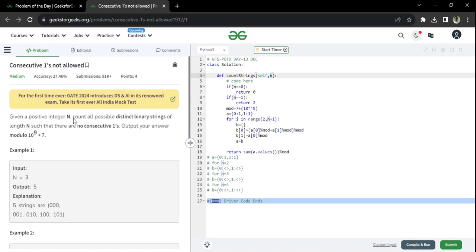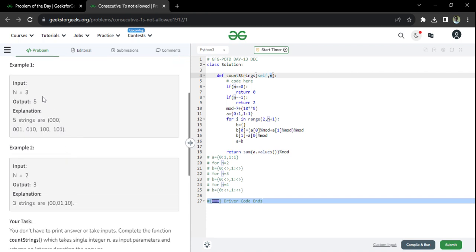Given an integer n, count all possible distinct binary strings. What is binary? Binary means 0 and 1. Count the possible distinct binary strings of length n, which is already given to us, such that there are no consecutive ones. Output your answer modulo 10 power 9 plus 7. I will explain what that means separately, but if you are a beginner, don't focus on all these things now. Just focus on what this question says: we need to count all possible distinct binary strings of length n.